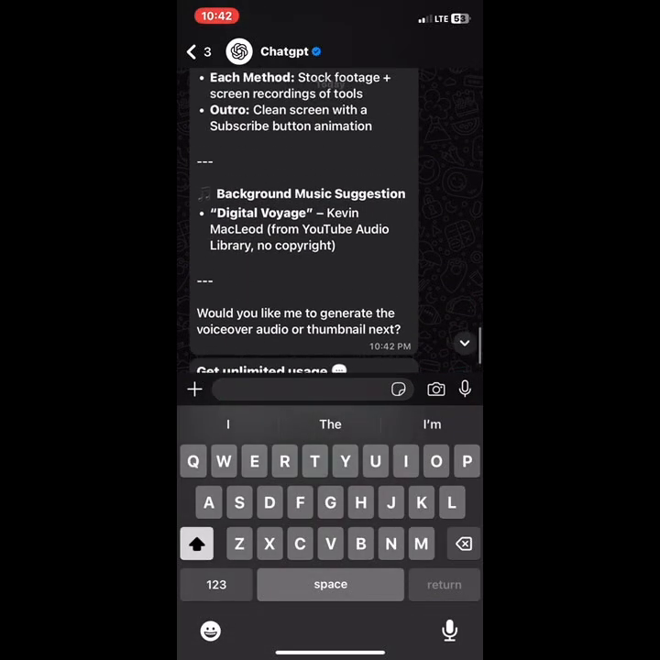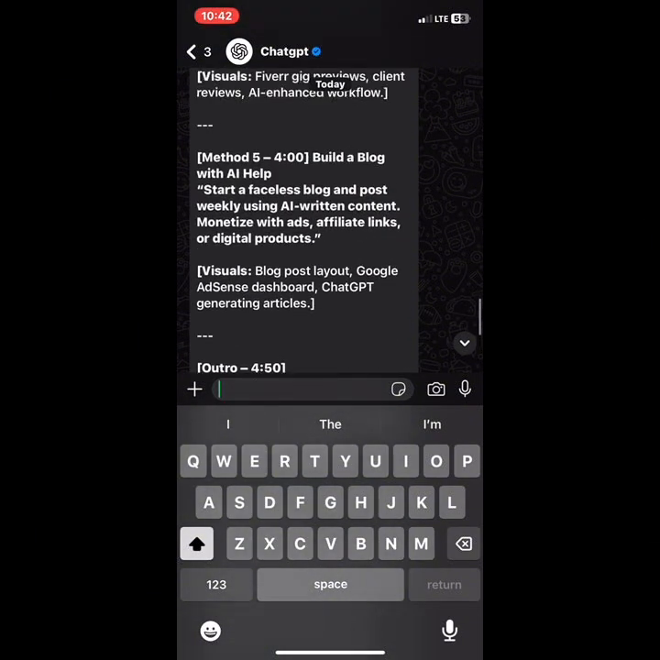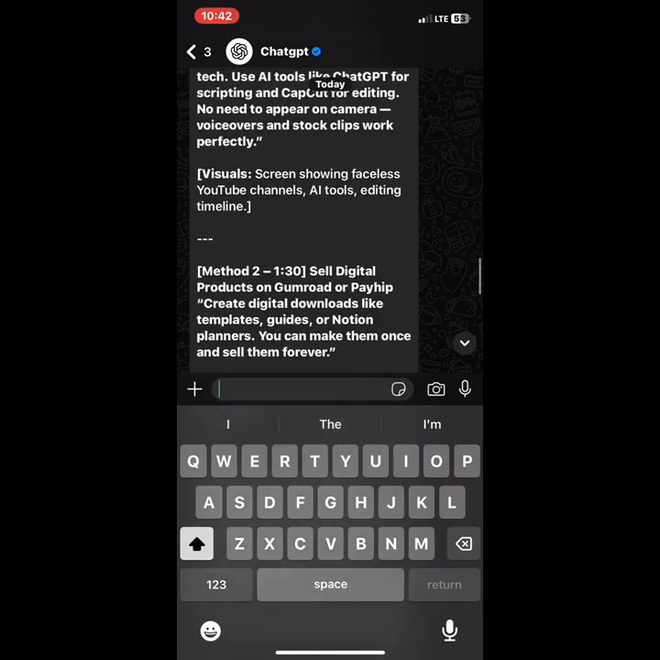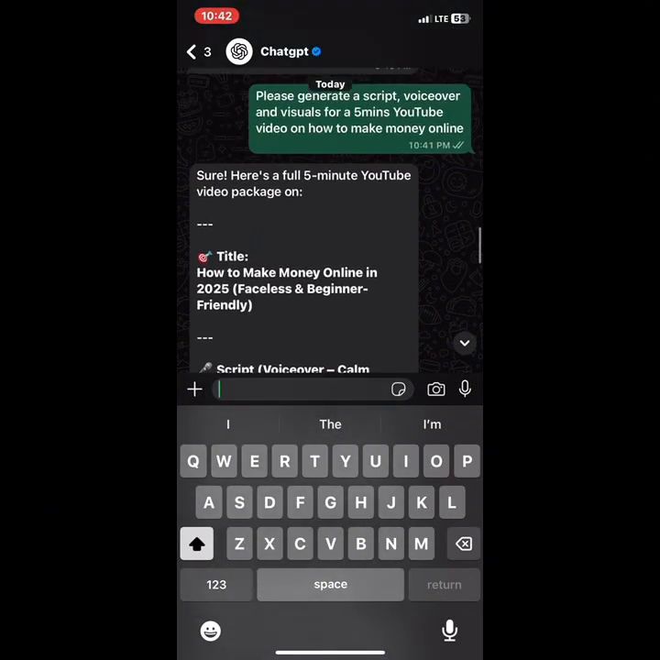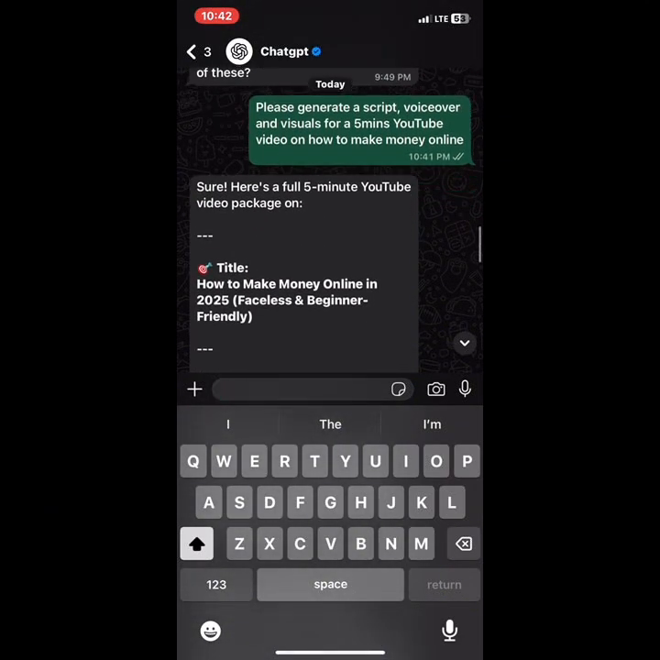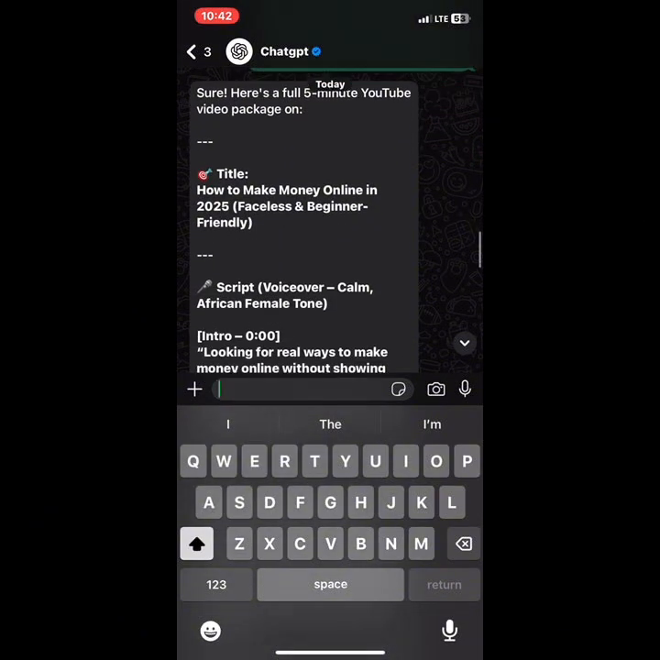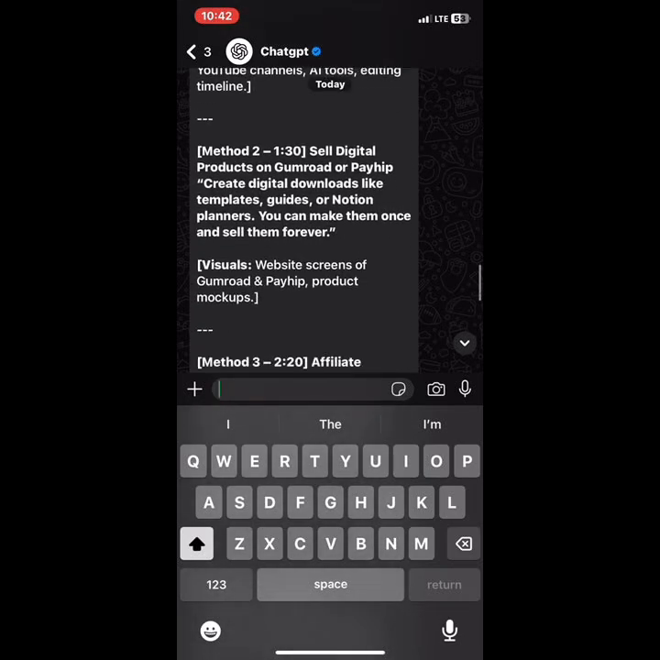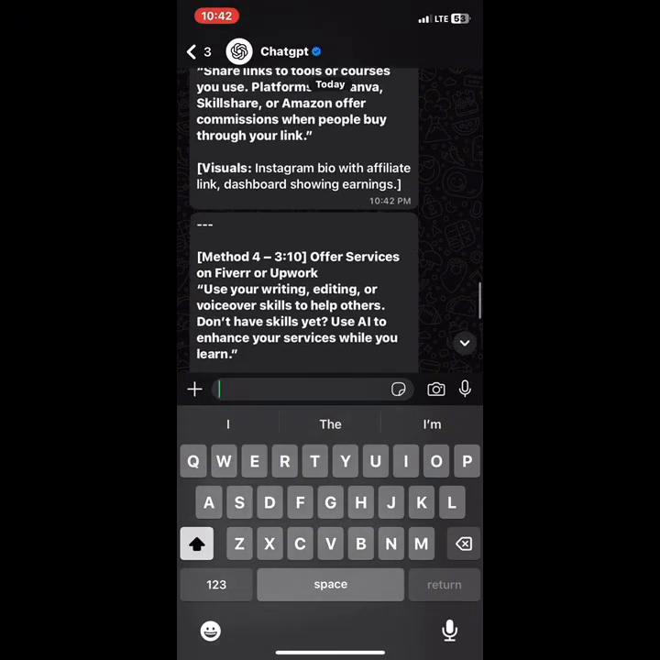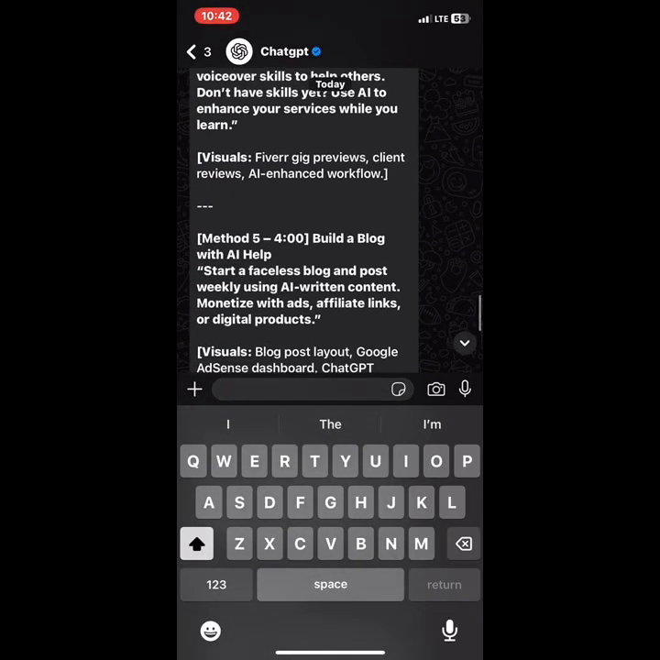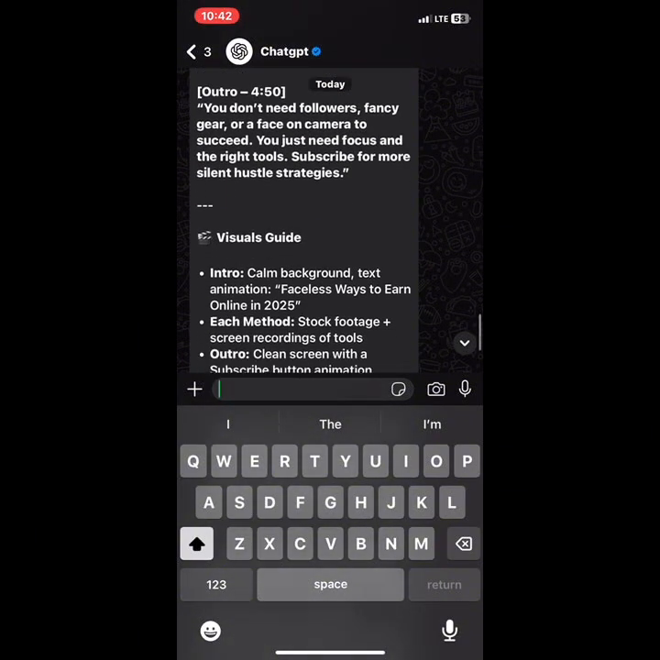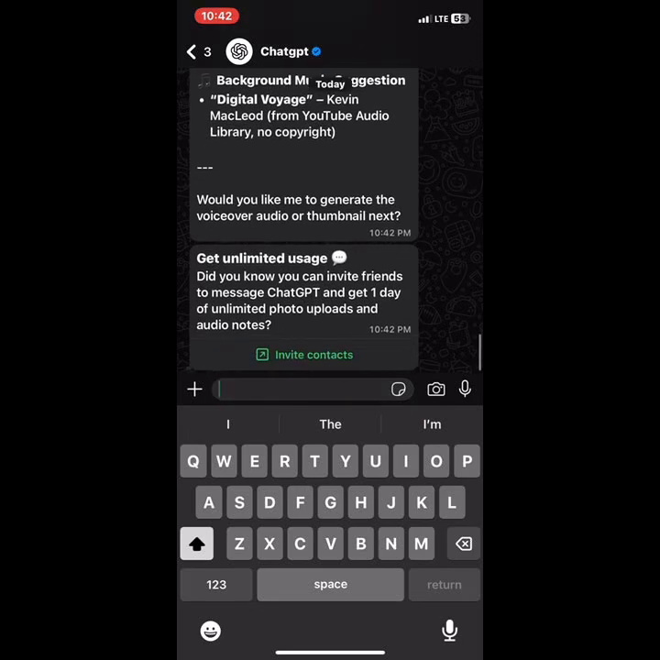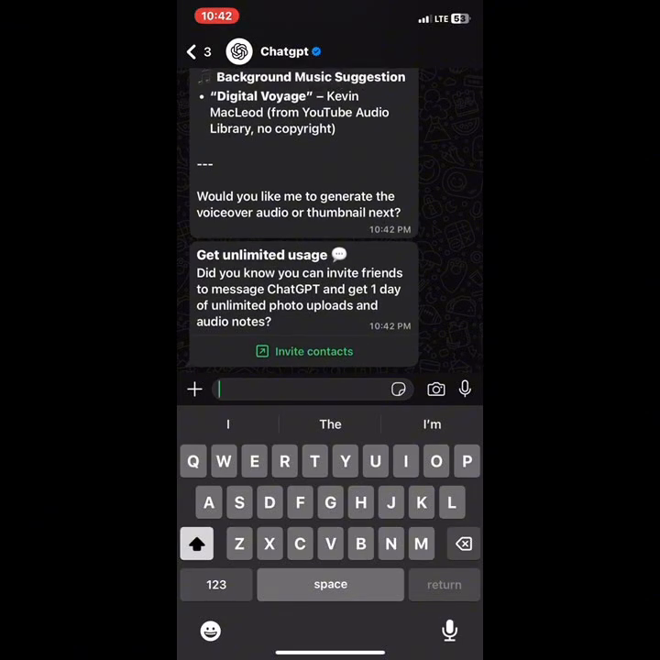Here you go. You scroll up and you see the full script, the full package. Click on read more. It will show you the full package, the visuals, the voiceover, the step-by-step method, and it will even show you the apps that you can use to generate your visuals, generate your videos, and it will ask you if you need the visuals or the videos, and you just click yes. So you see that ChatGPT is literally doing everything for you.